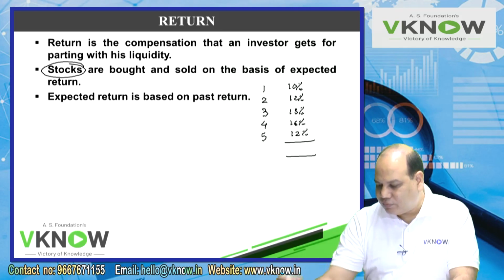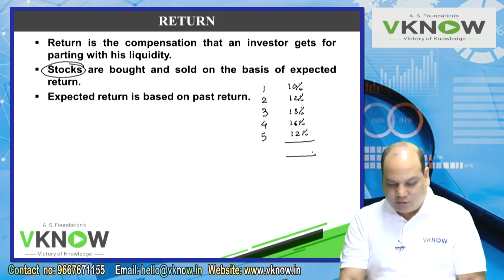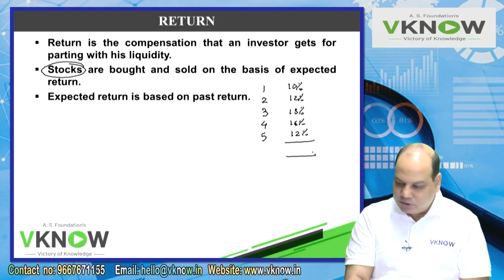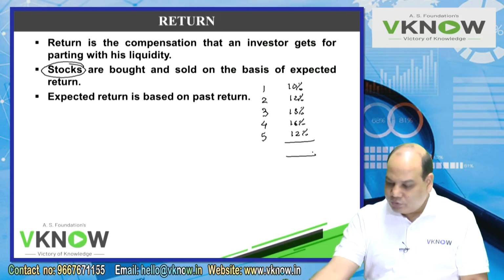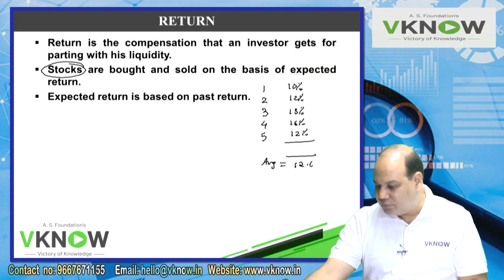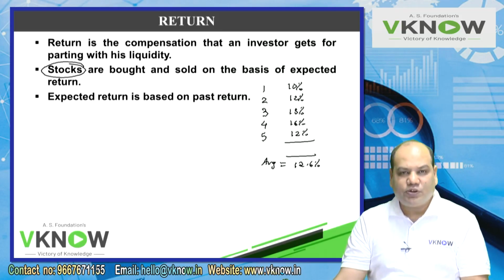What is your expected return? So I will take a calculator. 10 plus 12 plus 13 plus 16 plus 12 divide by 5. So the average comes to 12.6%. Average of last 5 years is 12.6%.